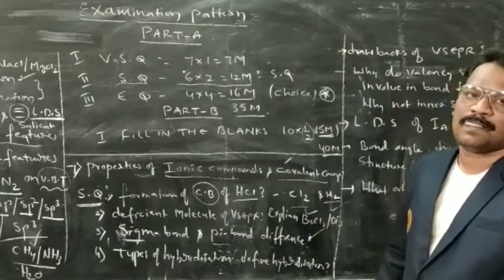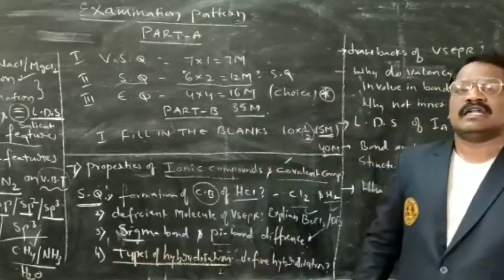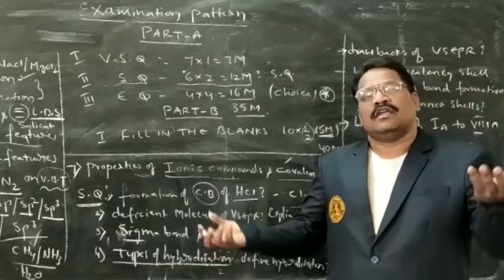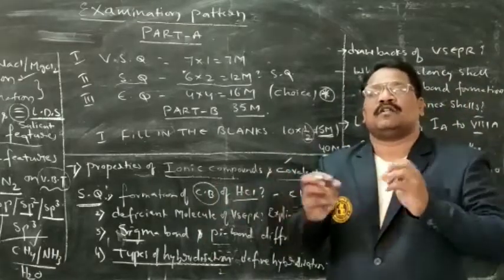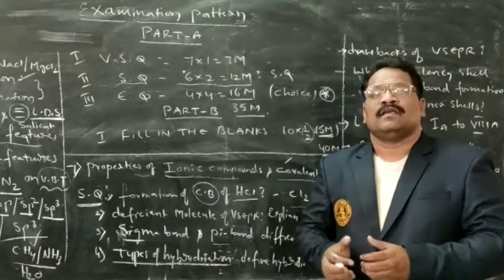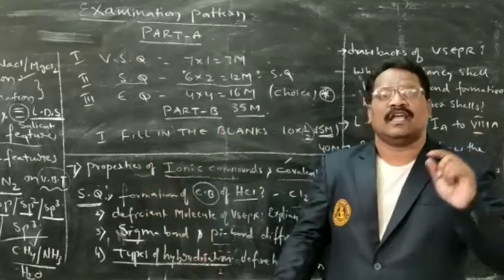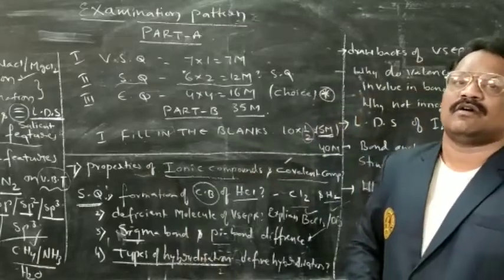Not only that one, what is meant by hybridization and types of hybridization? Hybridization means what? You have already studied. Intermixing of 2 orbitals of slightly different energy, such that new orbitals will be formed of equal energy and rearrangement of electrons will take place in each orbital.